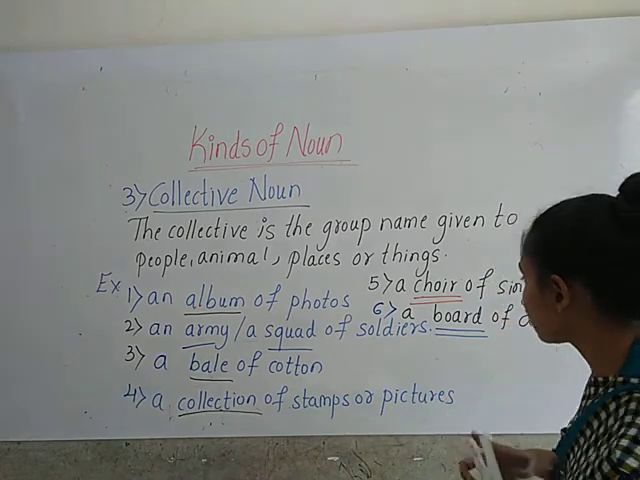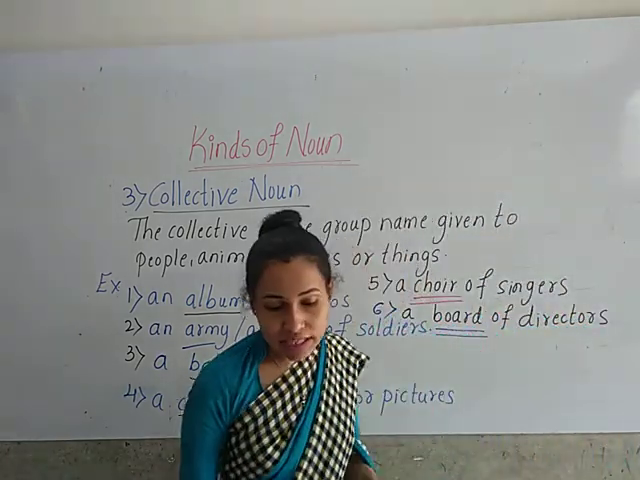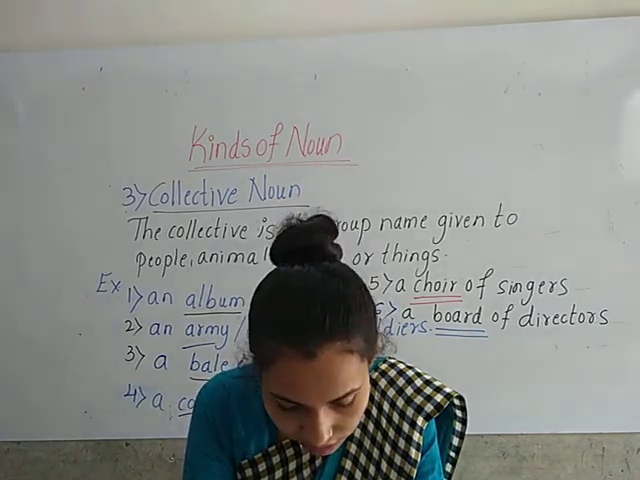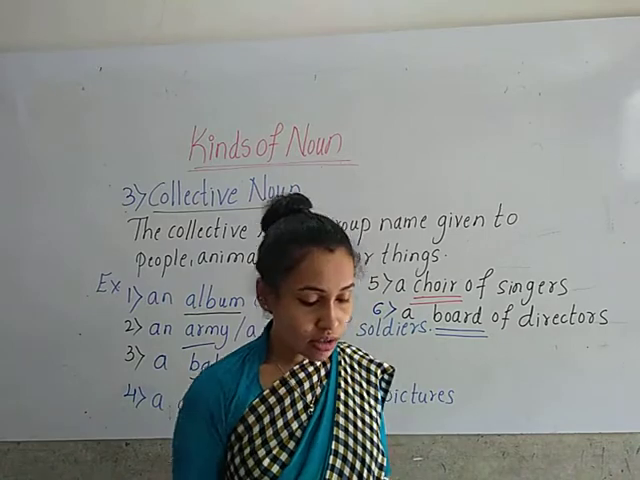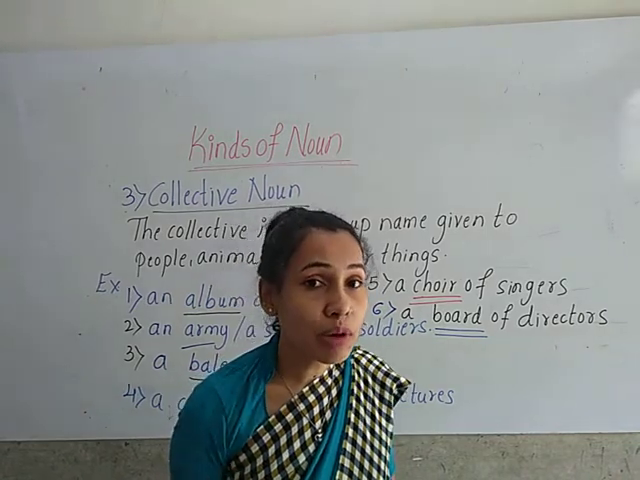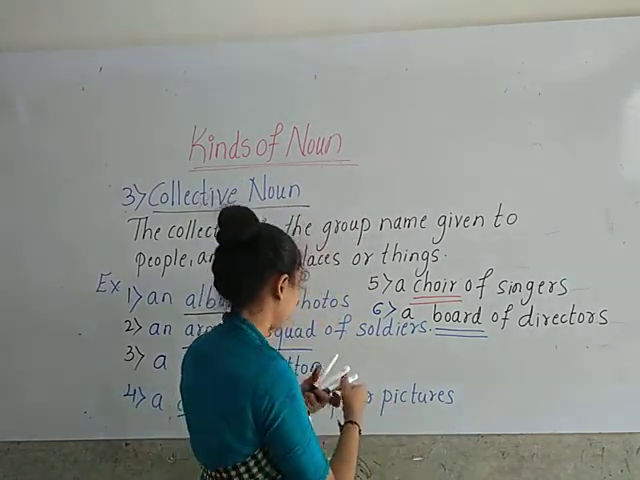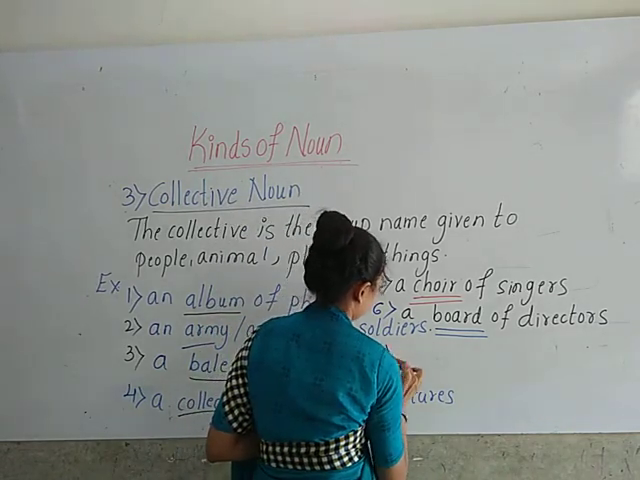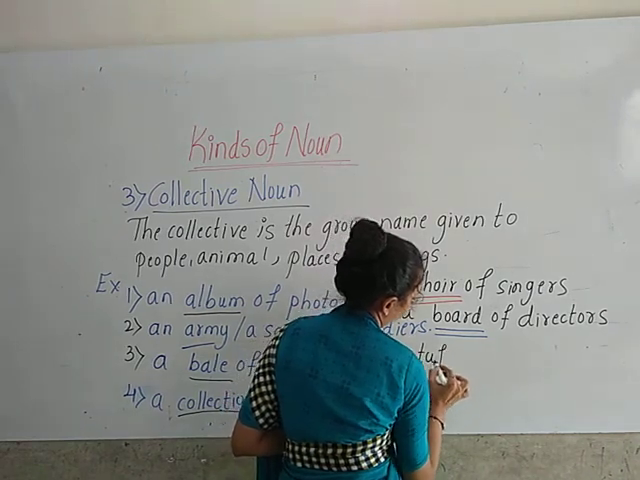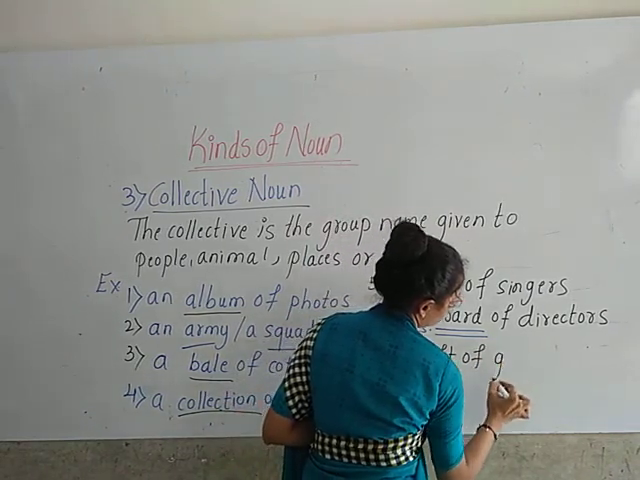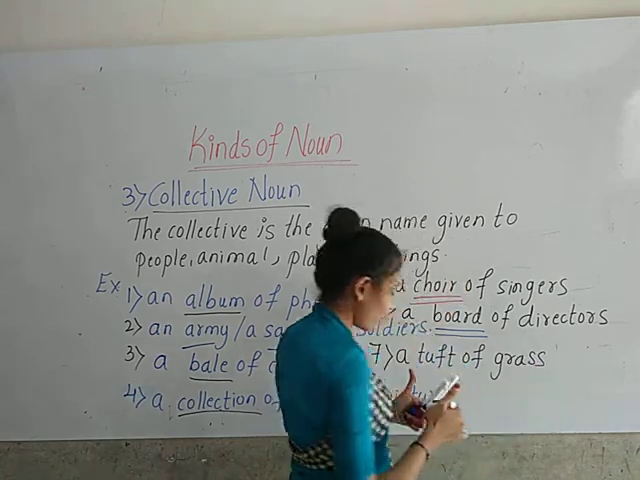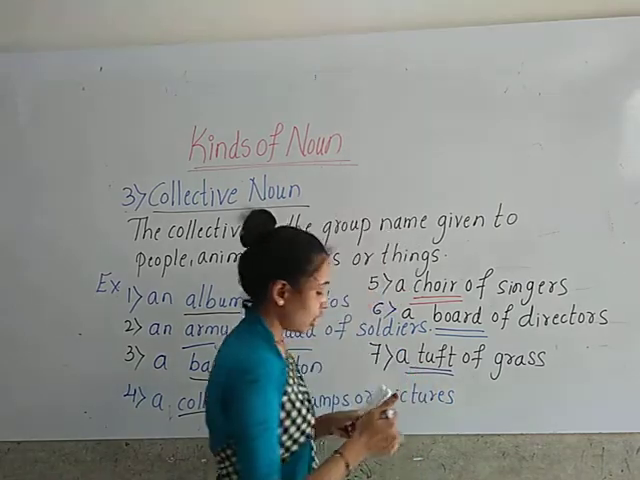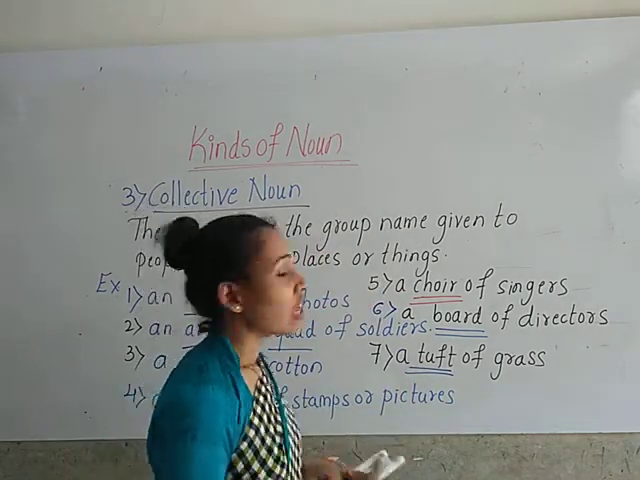Okay, children. Now look at the next one, the seventh one. A tuft of grass. So here what is the group name of grass? Tuft. A tuft of grass. So here which is the group name, children? Tuft. So here tuft is the group name of the grass.